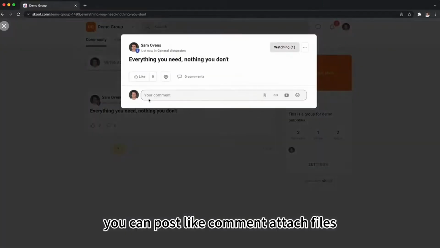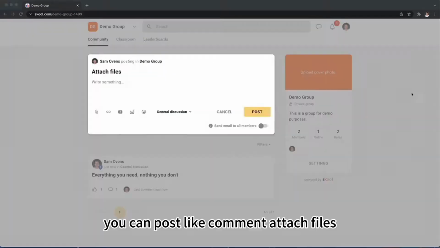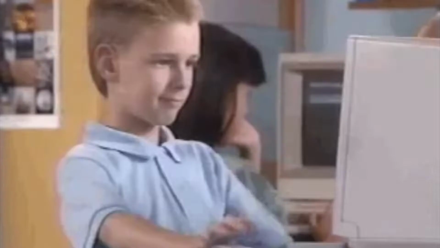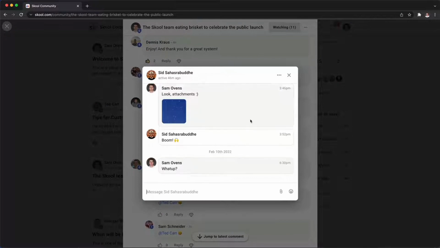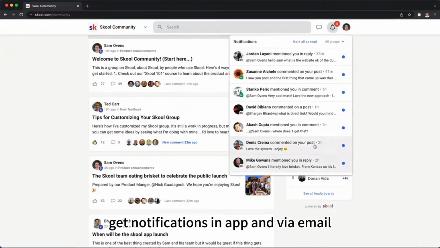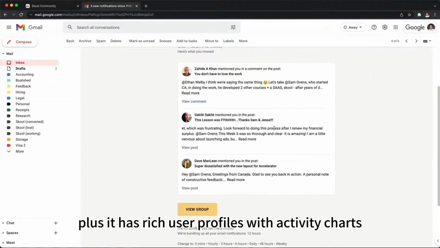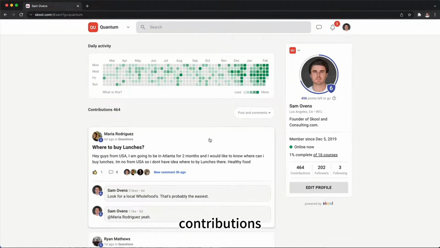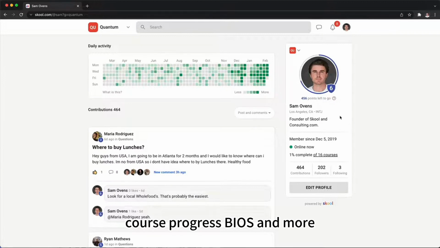You can post, like, comment, attach files, videos, and polls. You can send DMs, get notifications in-app and via email. Plus it has rich user profiles with activity charts, contributions, course progress, bios, and more.